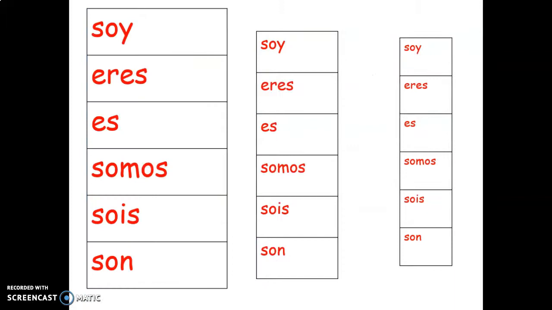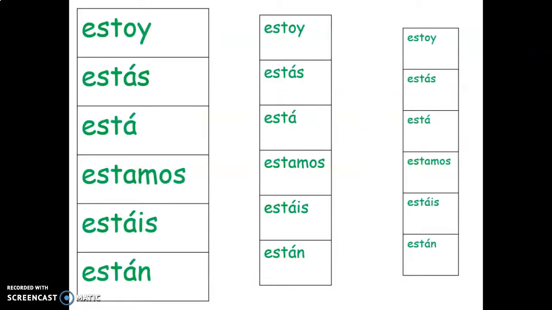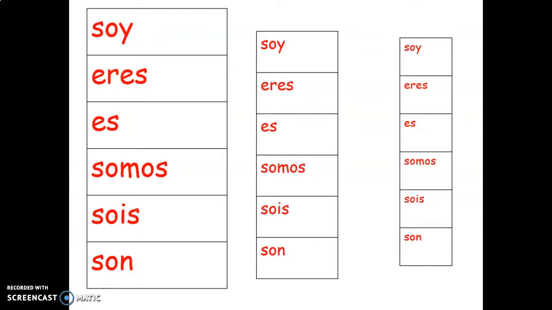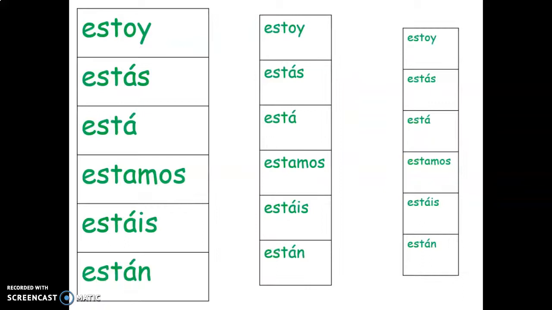So we've got soy, eres, es, somos, sois, son. That's the verb ser, and this is our new verb for today. Estoy, the verb estar. So estoy, estás, está. Estamos, estáis, están. And just be careful: an accent on the you are, an accent on the he, she is, an accent on the you plural, and an accent on the a. Ten cuidado con los tildes, with the accents.